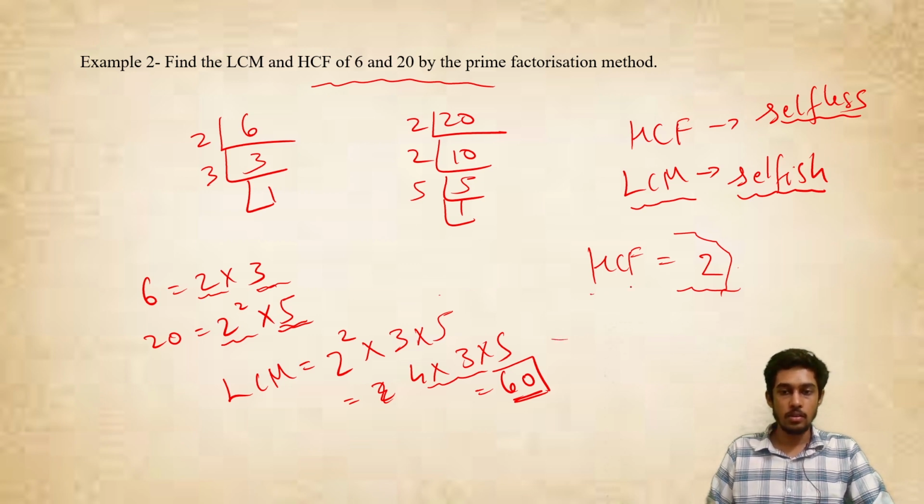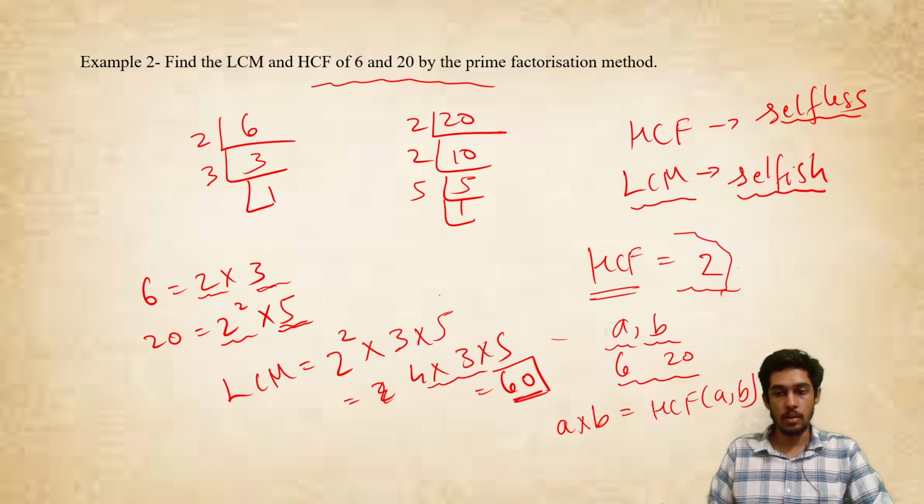And then sometimes in the question they'll ask you to verify this. They'll say that if there are two numbers A and B, and you find the HCF and LCM, in this case we can take 6 as A and 20 as B. We found the LCM and HCF of these two numbers, and then they'll tell you to verify that A into B is equal to HCF of A comma B into LCM of A comma B. This is a property, guys. Basically, if you take two numbers, find their HCF and LCM, and multiply the HCF and LCM, you will get the product of the two numbers itself.